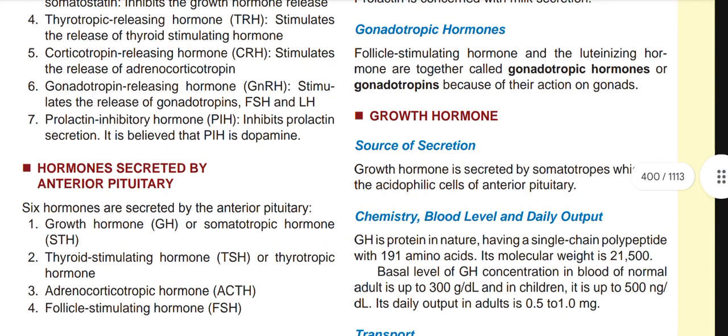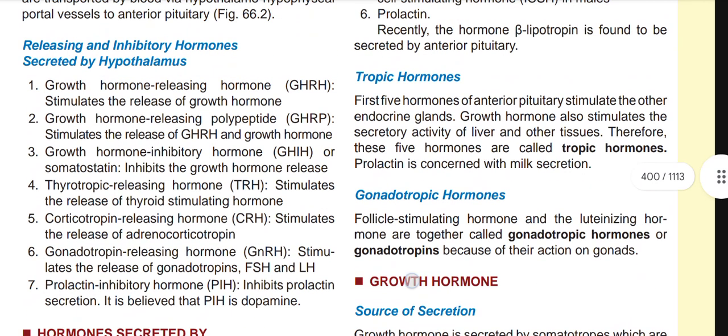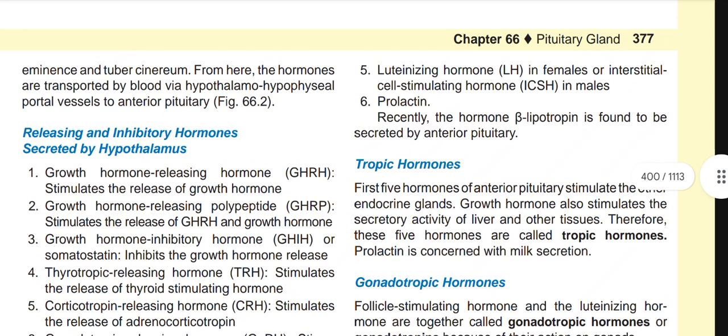And 6 hormones are secreted by the anterior pituitary, known as growth hormone, thyroid stimulating hormone, adrenocorticotropic hormone, follicle stimulating hormone, luteinizing hormone in case of female and interstitial cell stimulating hormone in case of male, and prolactin. But recently, the hormone beta lipotropin is found to be secreted by the anterior pituitary.